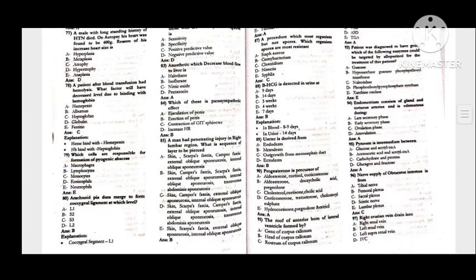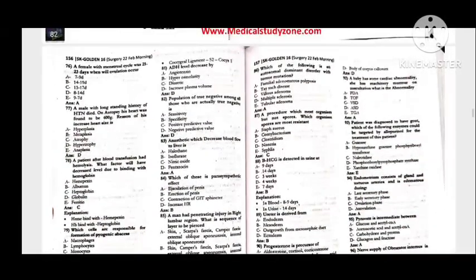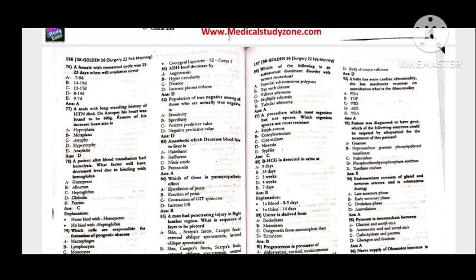79, which cells are responsible for the formation of a pyogenic abscess? That is neutrophils. 80, arachnoid, pia and dura merge to form the coccygeal ligament at which level? That is S2, option B. 81, ADH level decreases by increased plasma volume, option D. 82, the proportion of true negatives among all those who are actually negative, that is the negative predictive value.